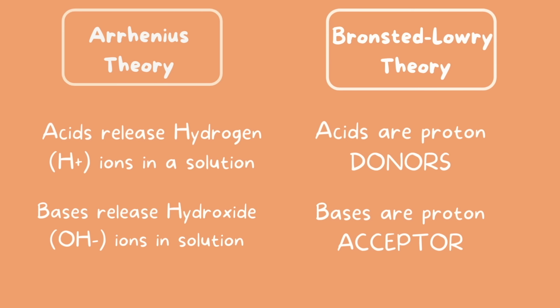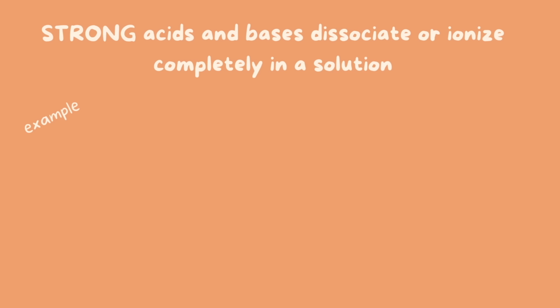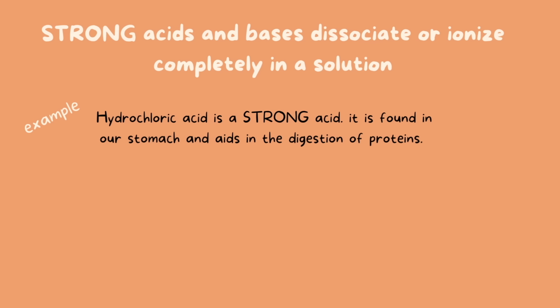So here is a quick summary of the two theories that we just went over, and we looked at one example of each of these. Let's go ahead and move on. Strong acids and bases dissociate or ionize completely in a solution. For example, hydrochloric acid is a strong acid. It is found in our stomach and aids in digestion of proteins. I just want to emphasize that hydrochloric acid is an example that the TEAS loves to use often. So make sure you know what hydrochloric acid is and what the molecular formula looks like.